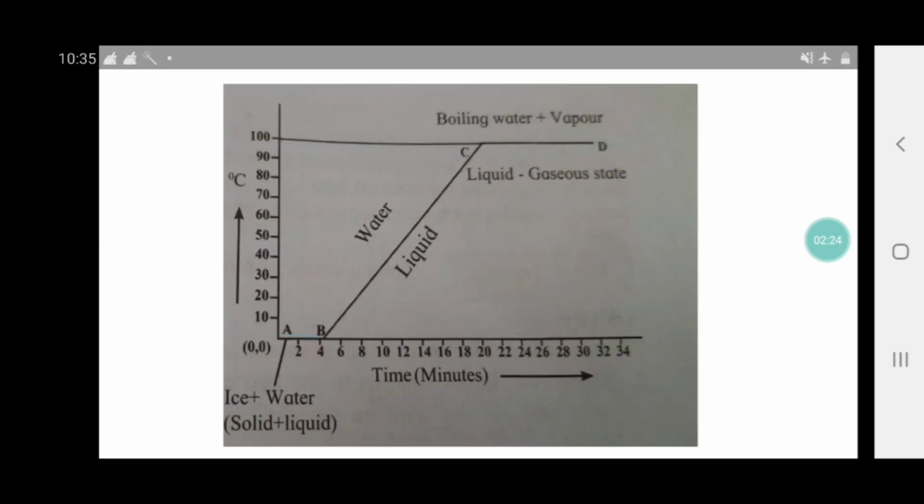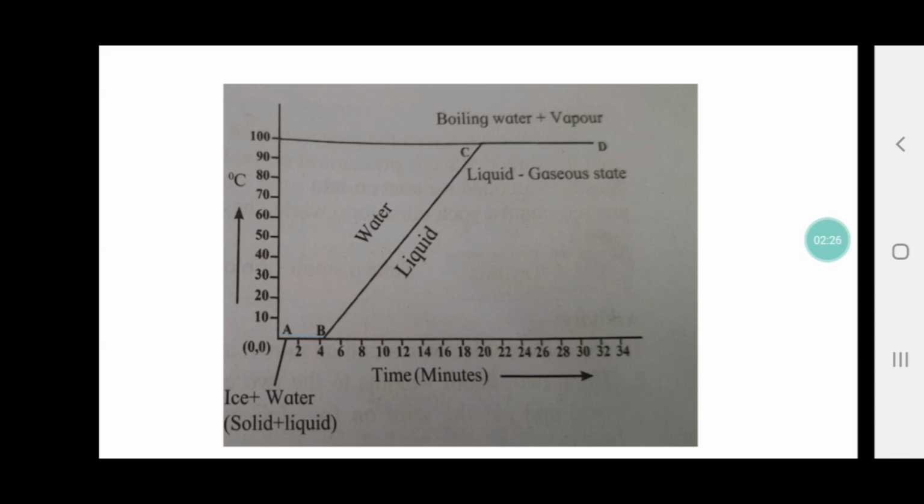So if you're cooking food at low pressure, what will happen? The water will evaporate, and there will not be enough water for the food to get cooked well. So for cooking well, the pressure should be maintained.